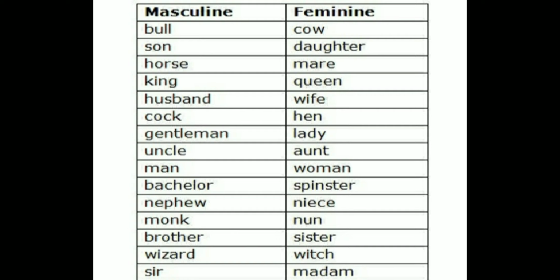For uncle, aunt. Man, woman. Bachelor, we have two words actually. One is spinster, the feminine. The other we use is bachelorette to refer to the feminine gender. Nephew, niece. Monk, nun. Brother, sister. Wizard, witch. Sir, madam. So these are the masculine, these are the feminine.